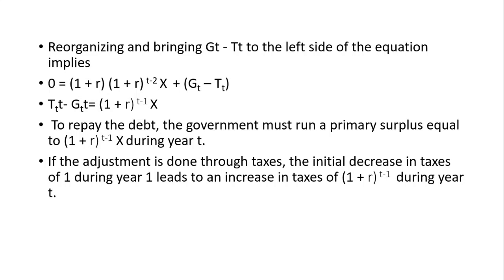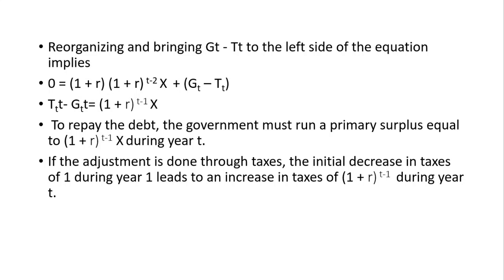That is, TT minus GT will be the government surplus that is to be generated, the primary surplus that is to be generated in year T. Taxes in year T minus government expenditure in year T must give you a surplus to repay the debt, and that surplus must be equal to 1 plus R to the power T minus 1 into X. X is the initial debt that is created, and 1 plus R to the power T minus 1 will be the interest that is accumulated over the years.